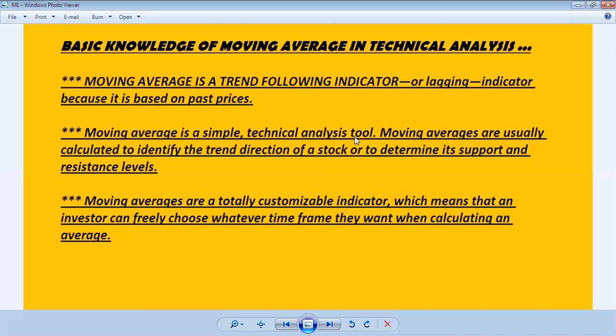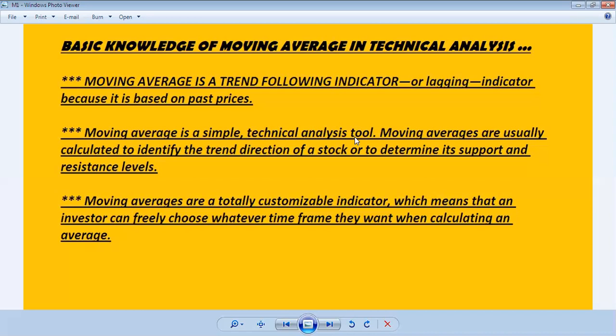We calculate the moving average on the basis of past price, and that is why it's a lagging indicator and a trend following indicator. Wherever the price trend goes, the moving average goes in that direction. That is why this is a trend following indicator.